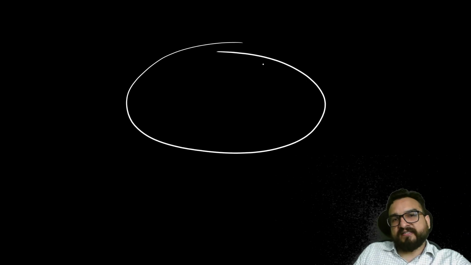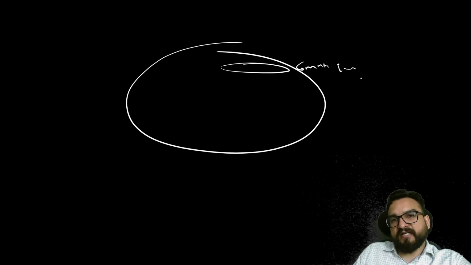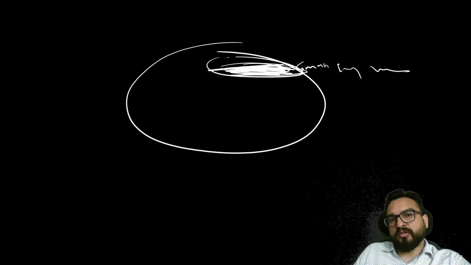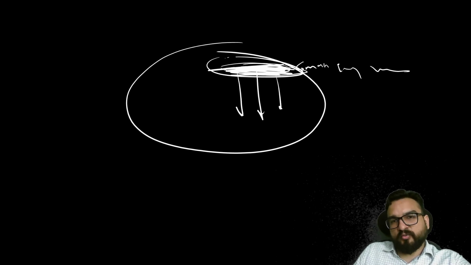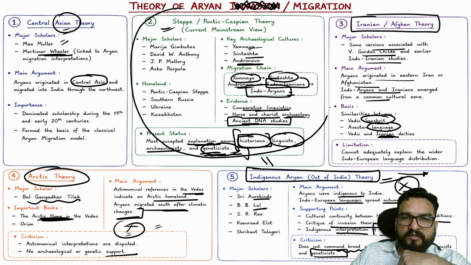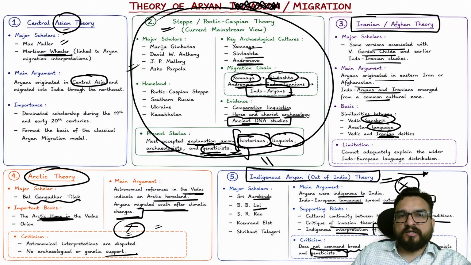Basically, why do they say this? Because they find that in the Rig Veda it is written that the Arya came from a region where there have been 6 months of light and 6 months of darkness. So they have interpreted it that these people might be of the north zone, and they migrated southwards like this. But this is again not acceptable. Now, the most acceptable theory in academia, right, is the steppe theory. Okay.